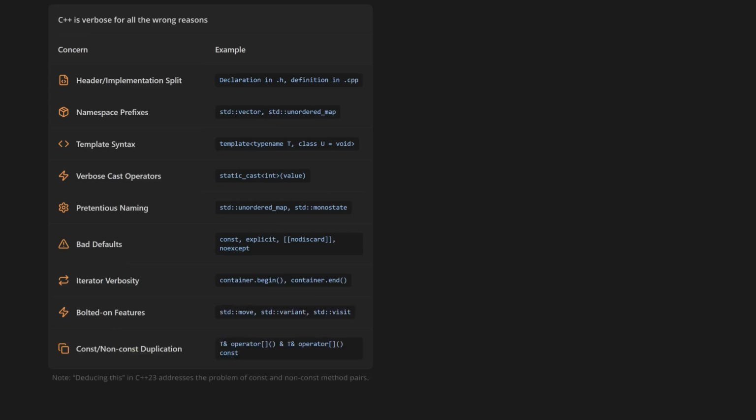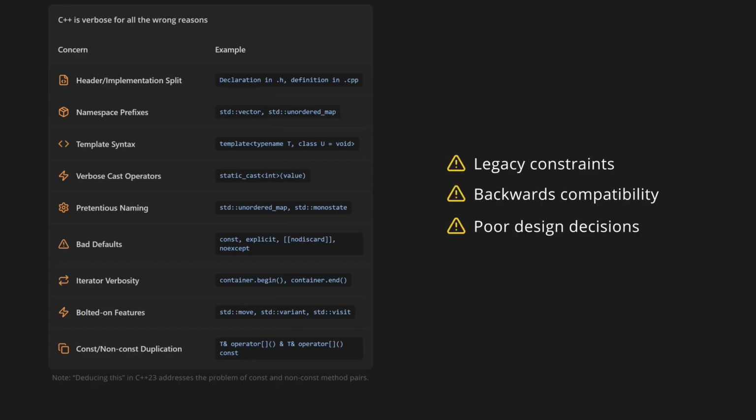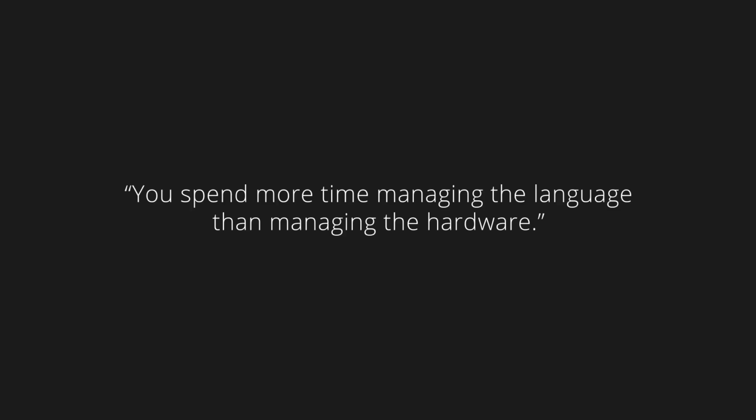There's also a lot of other unnecessary code duplication design decisions like const and non-const method pairs that execute the exact same piece of code. There should be a way to write this as only one method instead of two. The point is that it's not verbose because it's close to the hardware, it's verbose to satisfy legacy constraints, backwards compatibility, and poor design decisions. You spend more time managing the language than managing the hardware. It absolutely could have been a beautiful, clean, clear, succinct language.